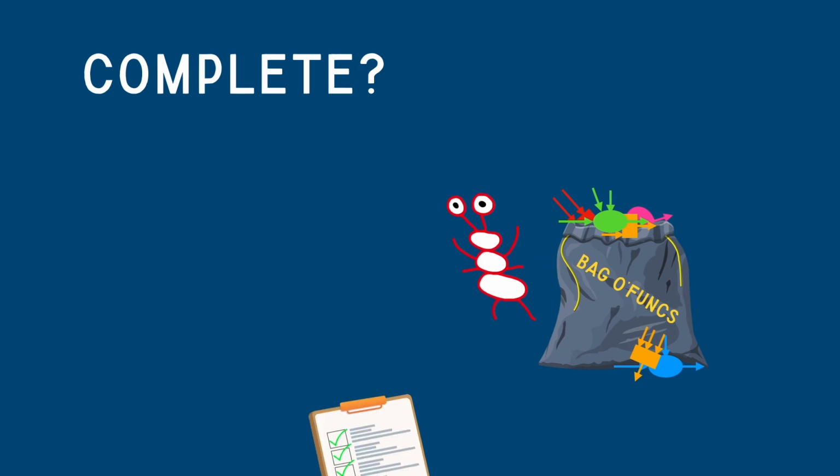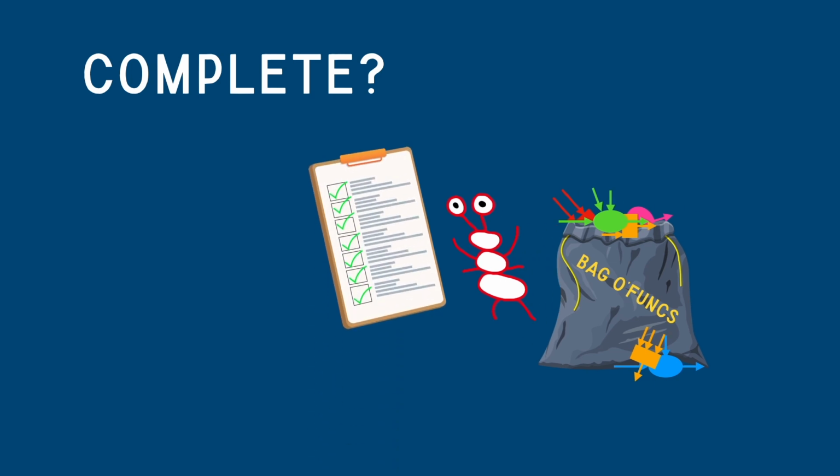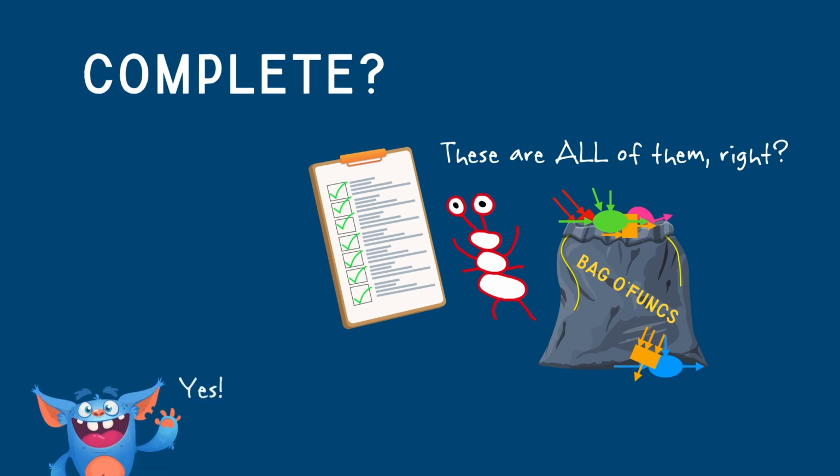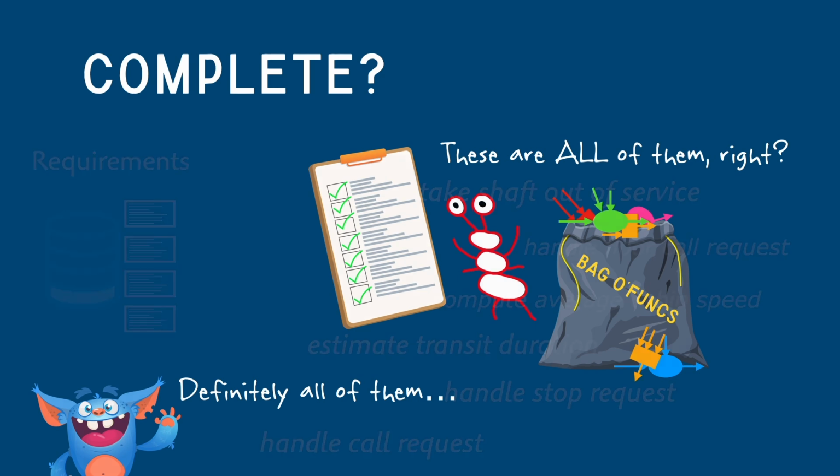Which brings us to our first challenge. How do we know when we're done? We have this assorted grab bag of functions, so how can we confidently say at some point that we've identified all of them? And even if we manage to do that, how likely is it that any future requirements will add even more functions or redefine what we already have? So completeness is an issue, but that leads us right into the second problem.